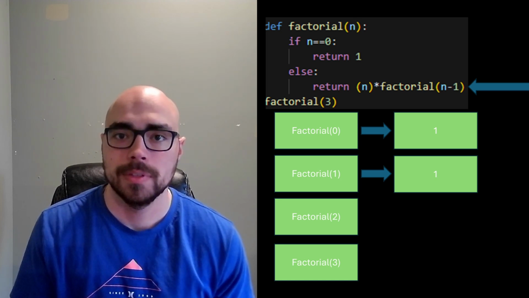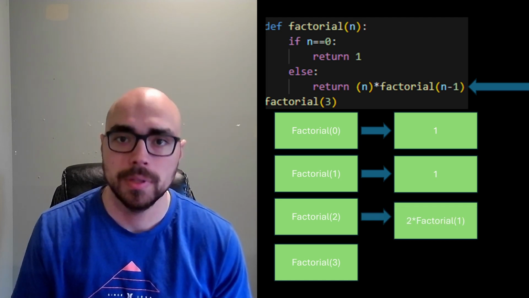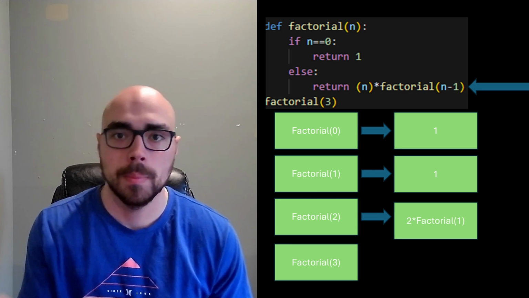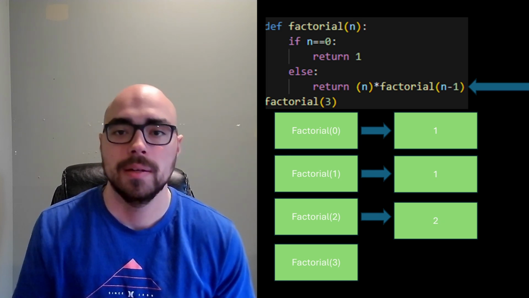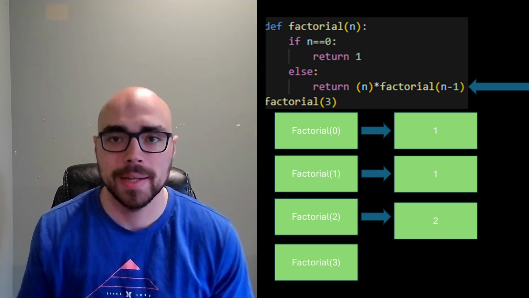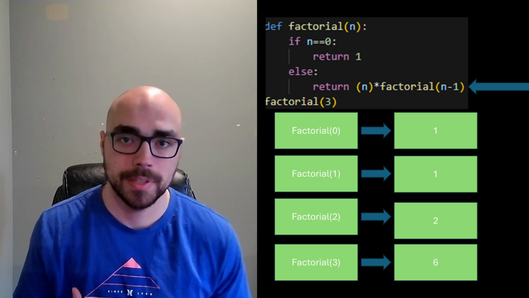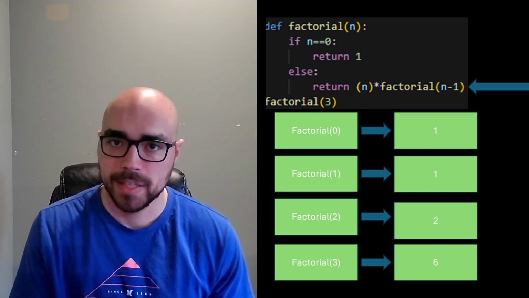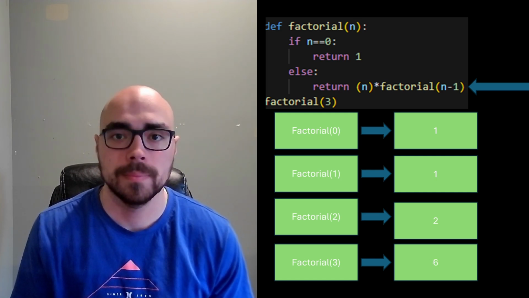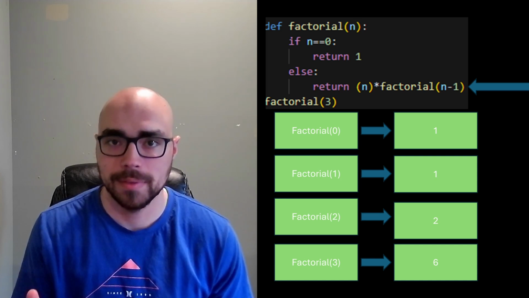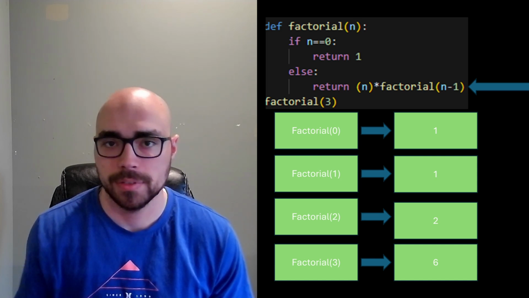So we go to the next one, which is factorial 2, which is factorial 1 multiplied by 2, and so on. And so what we get at the end is 6, because n, which is 3 at that point, times factorial 2, which we just evaluated as 2, is 6.